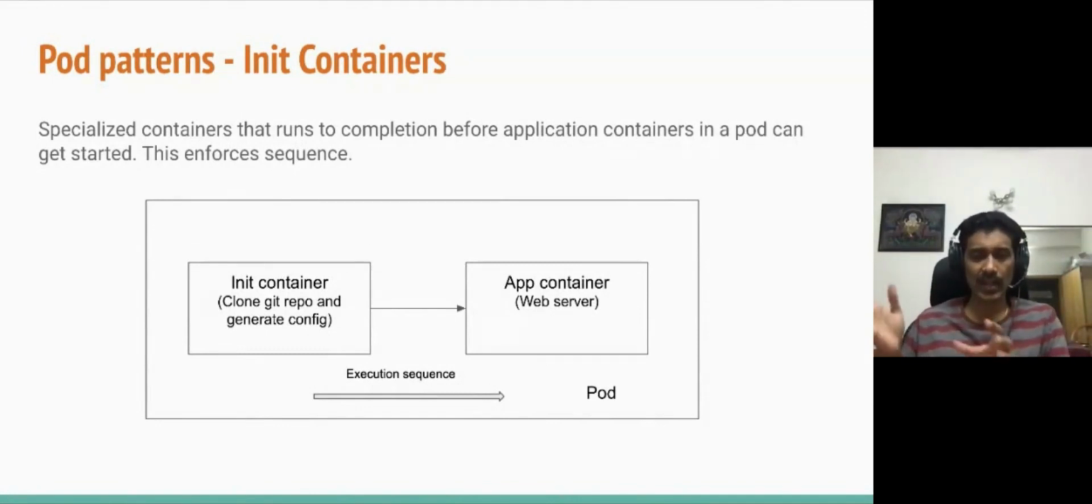Then the application container comes up, reads the config, uses it, and starts the web server. So this is a use case of putting your initialization in a separate container and your application in a separate container. Now, there are other patterns. Maybe I'll talk about one more.